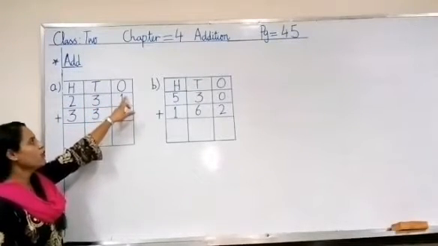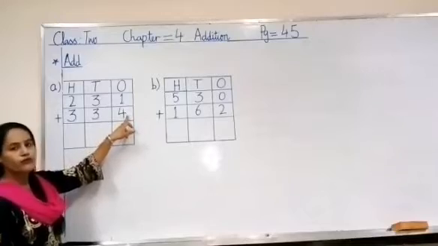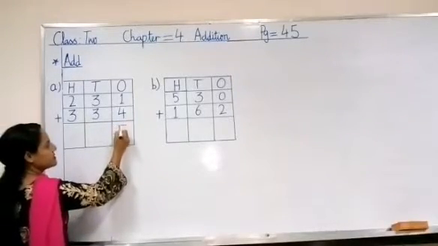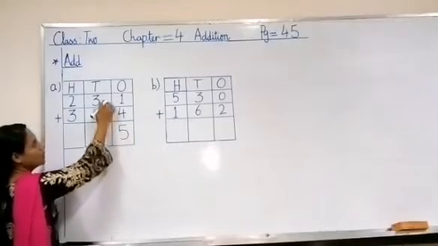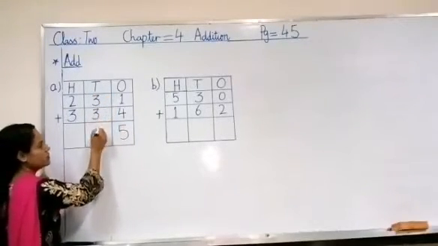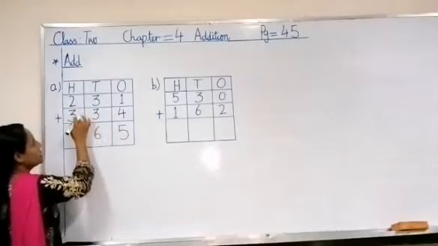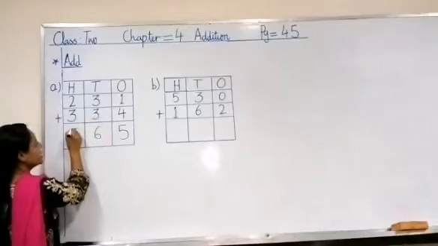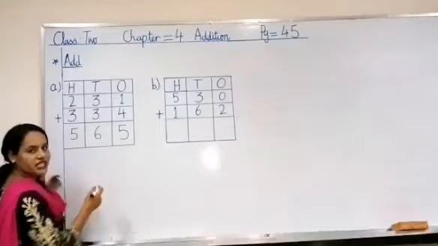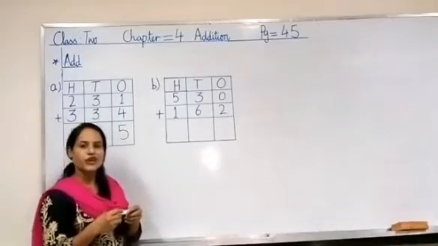First we will add ones. 1 plus 4 is equal to 5. Answer is 5. Now we will add tens. 3 plus 3 is equal to 6. 2 plus 3 is equal to 5. So the answer is 565. Everybody understand? Yes, very good.